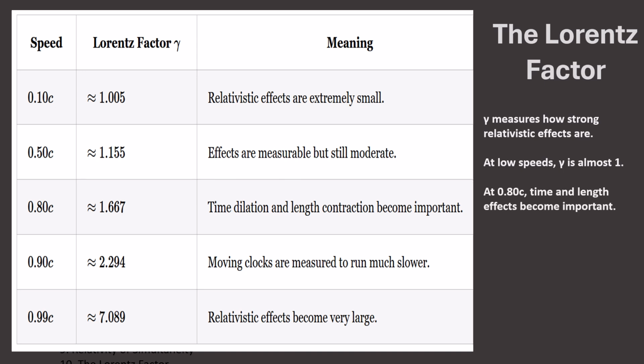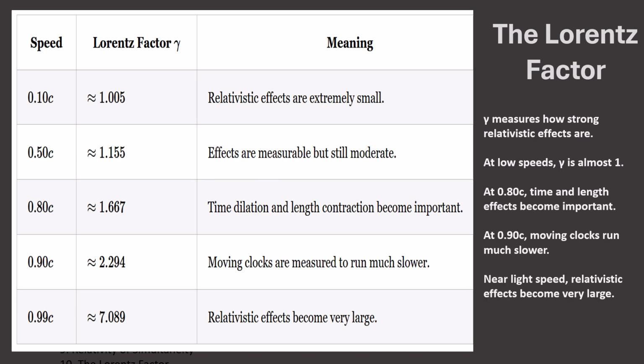At 0.8 c, gamma is about 1.667. Time dilation and length contraction now become important. At 0.9 c, gamma rises to about 2.294. Moving clocks are measured to run much slower. At 0.99 c, gamma becomes about 7.089. This shows why relativistic effects grow dramatically as speed gets closer to the speed of light.